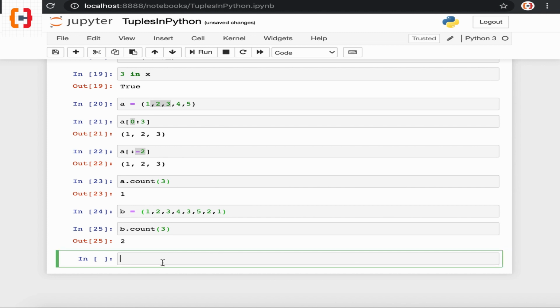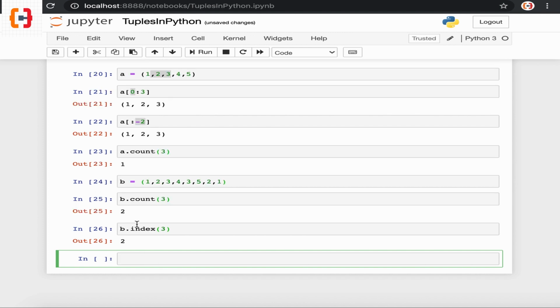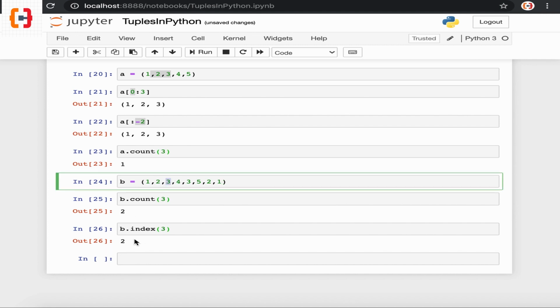Now if you want to get the index of any element in a tuple, we can use the index function. If we execute the command on tuple B and apply the index function for element 3, we can see the index of this element 3 is 2.